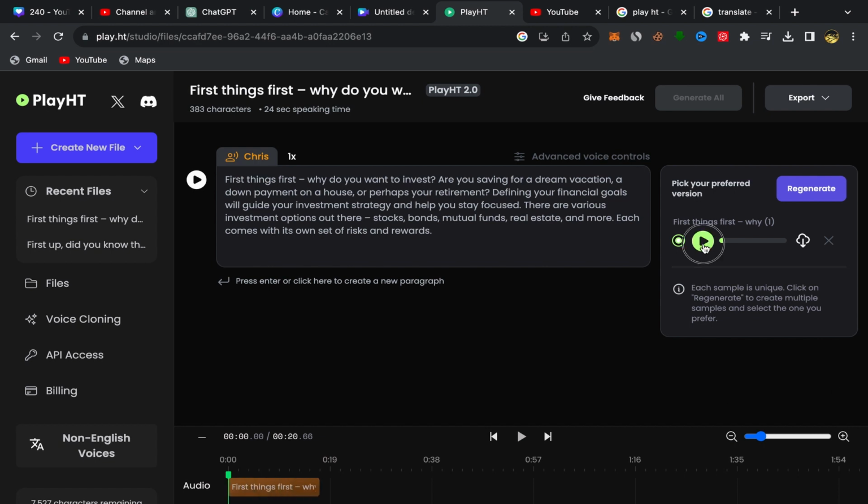Let's check. First things first, why do you want to invest? Are you saving for a dream vacation, a down payment on a house, or perhaps your retirement? Defining your financial goals will guide your investment strategy.